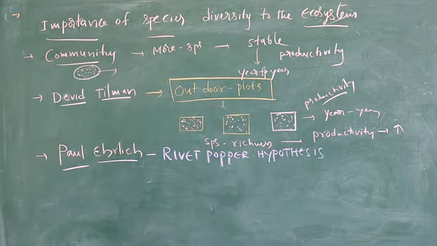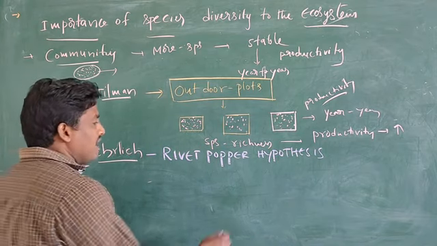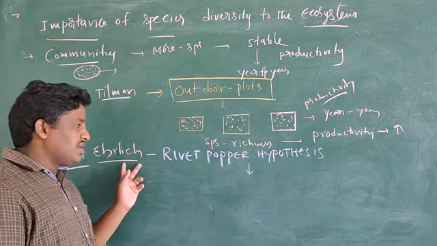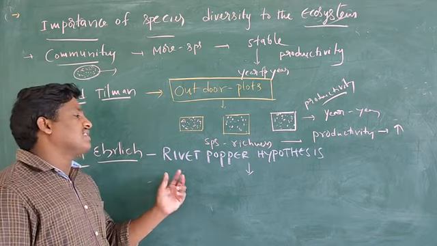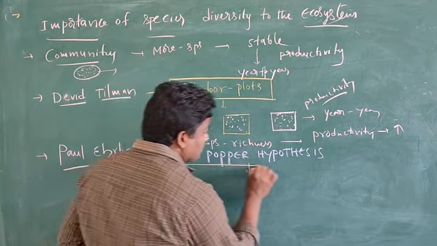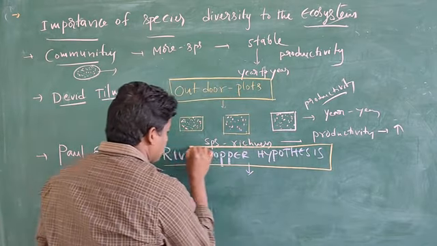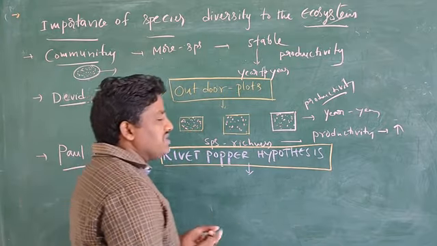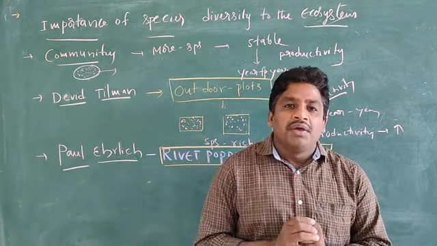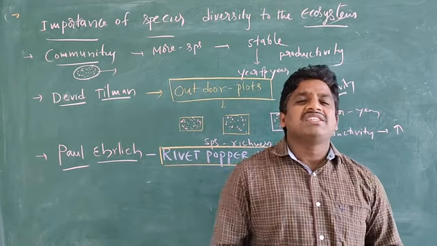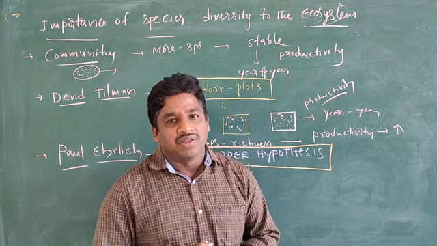Rivet-Popper hypothesis. What did he say in this hypothesis? Paul Ehrlich proposed the Rivet-Popper hypothesis. In any ecosystem, a major species is very important.